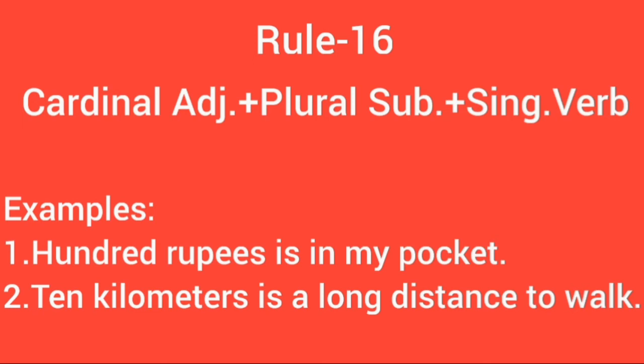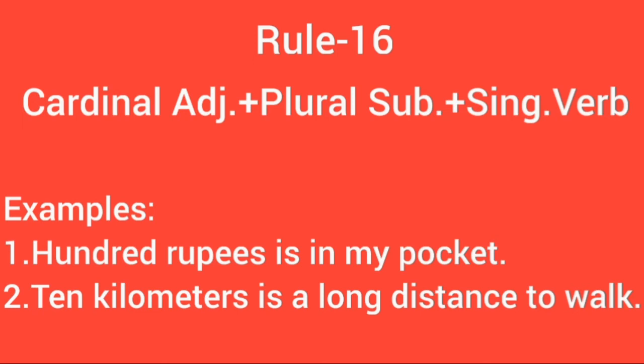Let us analyze rule number 16. Cardinal adjective plus plural subject noun plus singular verb. First of all, you should know what is adjective. The adjective is a word that qualifies the noun. But you should know what is the meaning of cardinal adjective. Cardinal adjective refers to numbers.